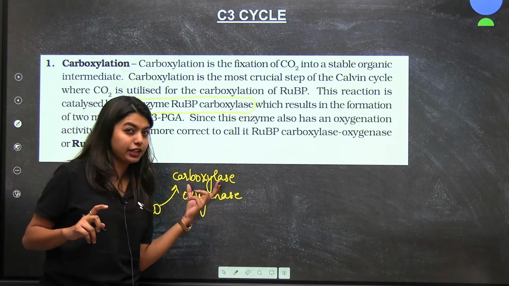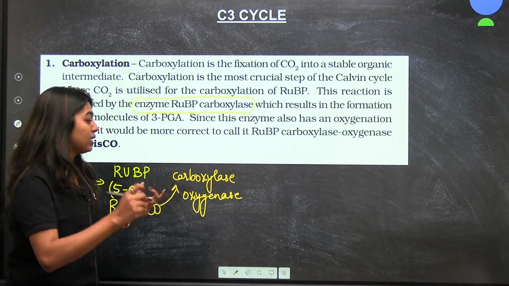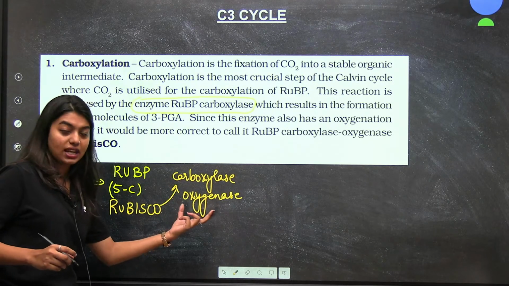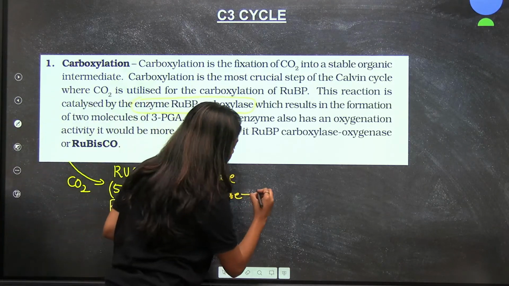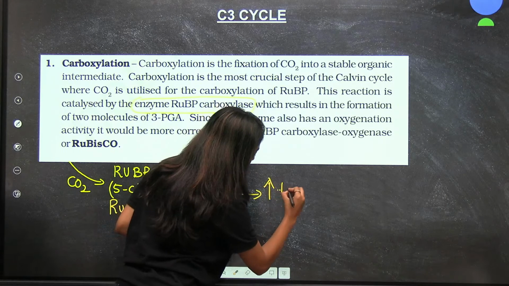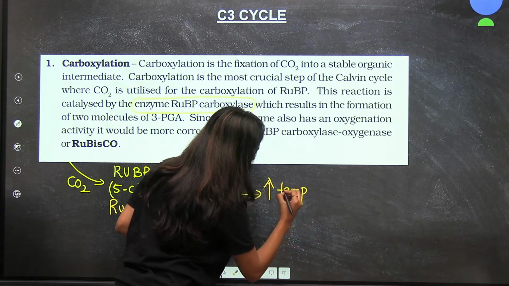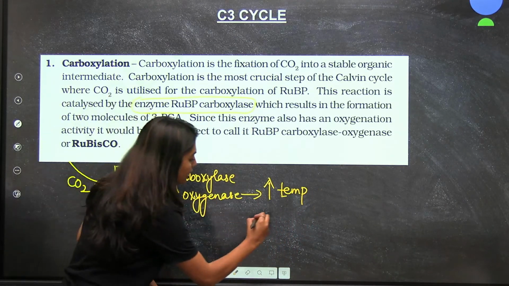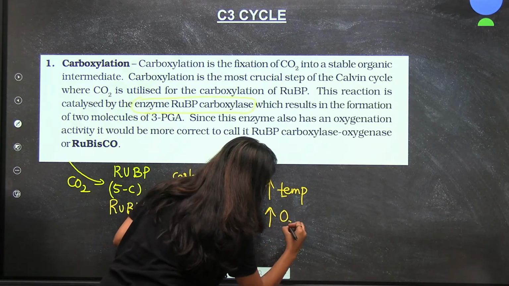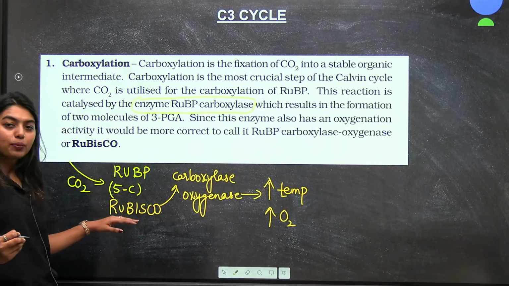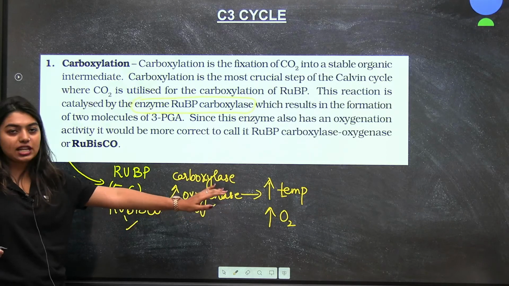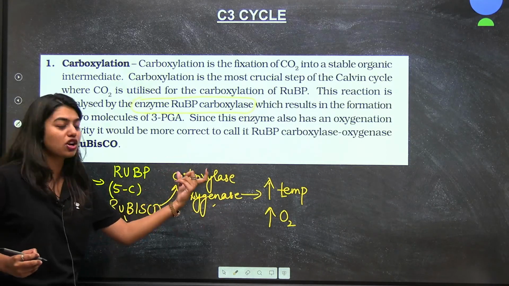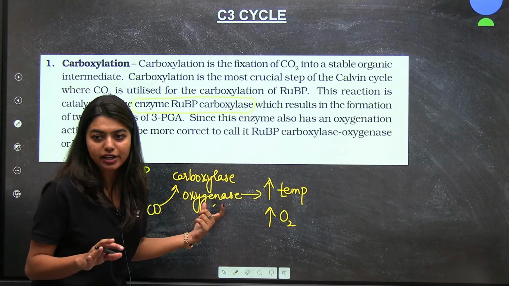It has more affinity to carbon dioxide, but it can act as an oxygenase when the temperature is really high or when the oxygen level is very high. That means it will add oxygen instead of accepting carbon dioxide.